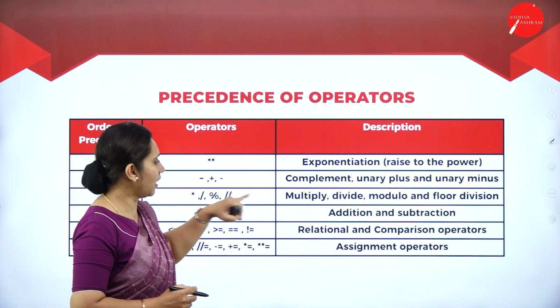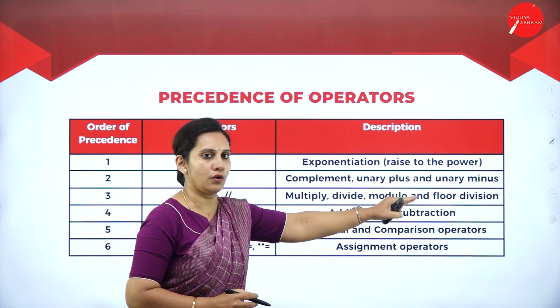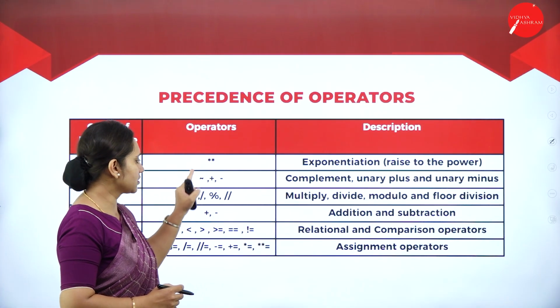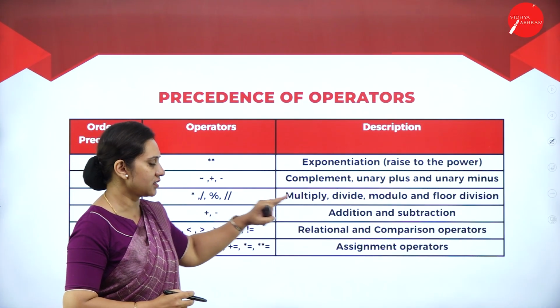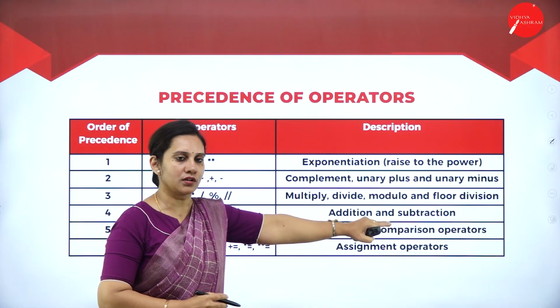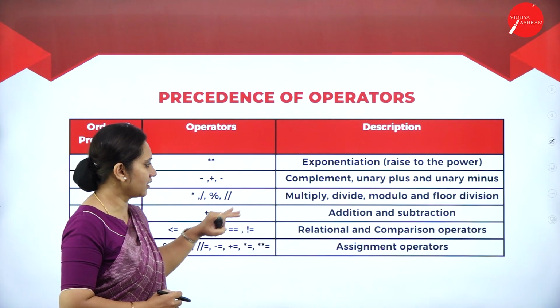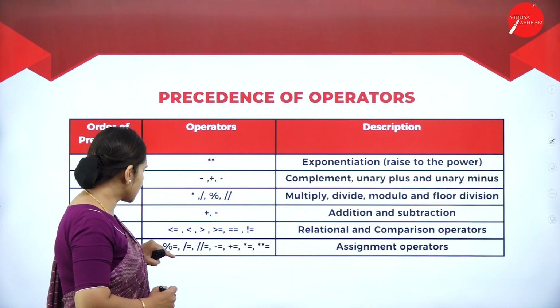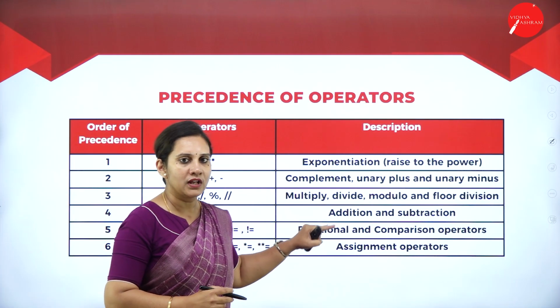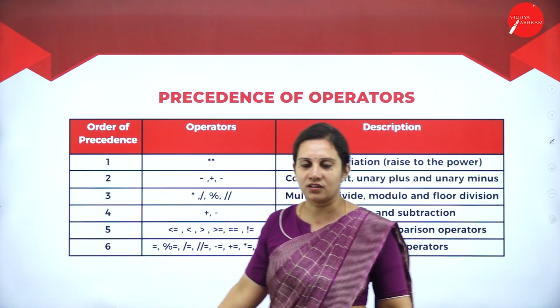Then you are seeing multiply, divide, modulo and the floor division are some of the operators. Next, plus and the minus, that is addition and the subtraction operator. You're seeing the relational and the comparison operators, and in a sixth one you're seeing all kinds of assignment operators.